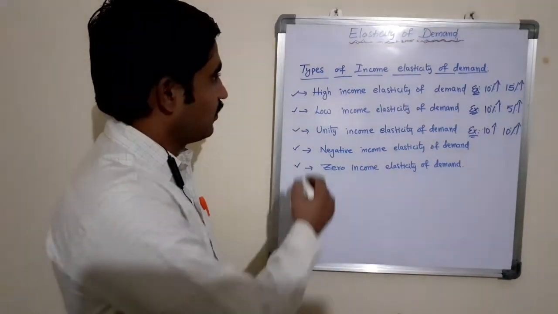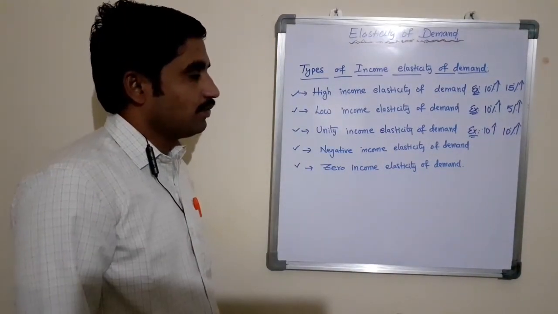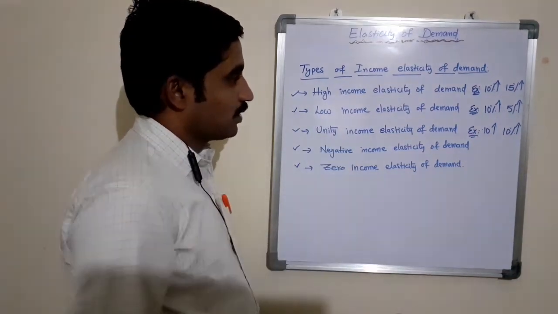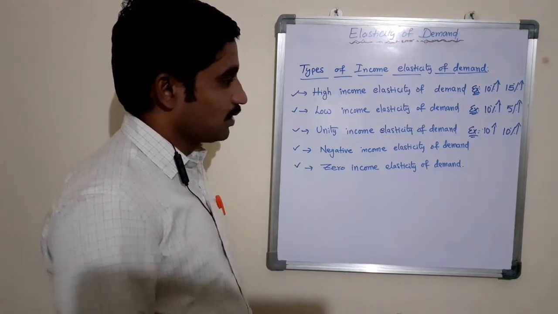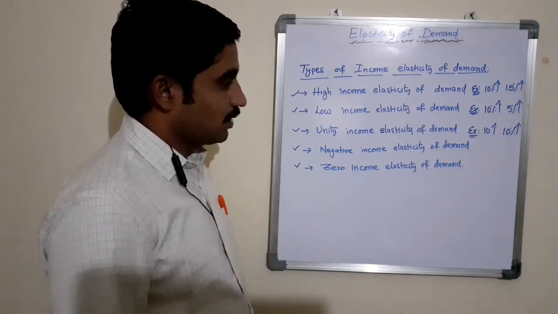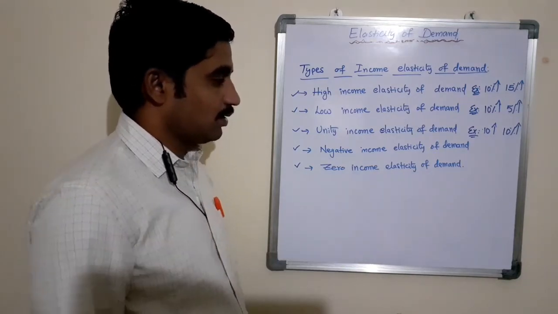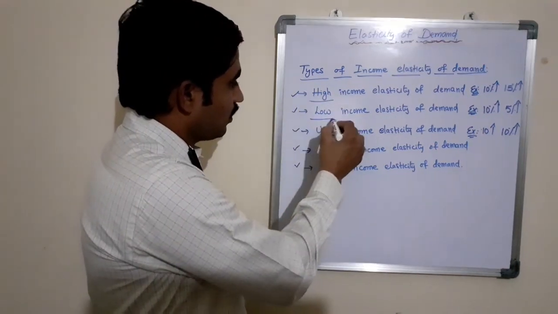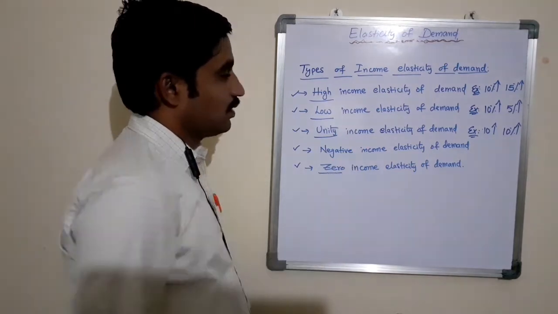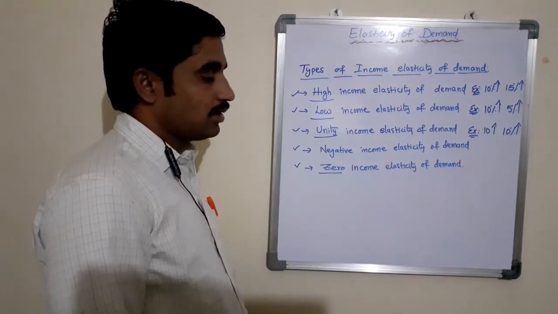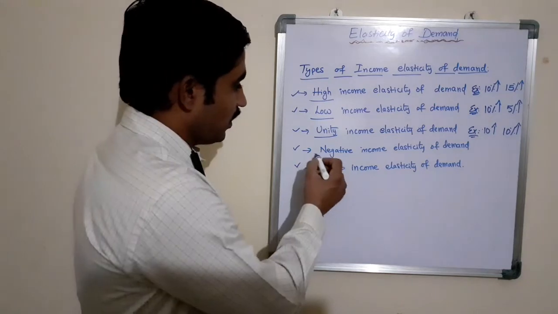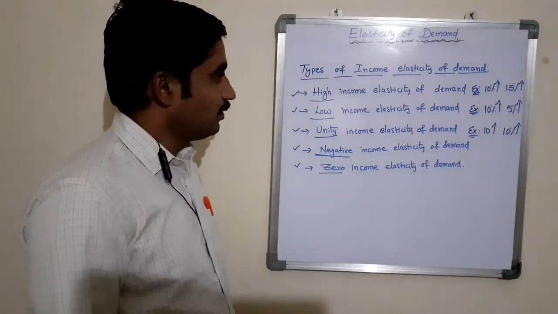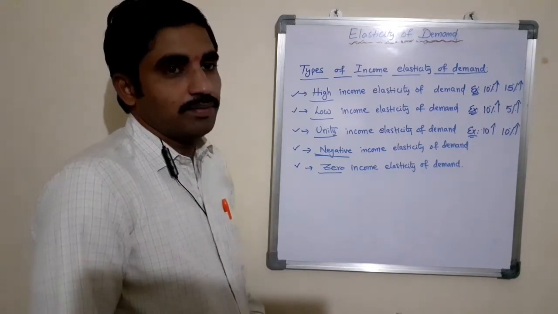So there are the 5 types of income elasticity of demand, that is high income elasticity of demand, low income elasticity of demand, unity income elasticity of demand, negative income elasticity of demand, zero income elasticity of demand. So generally, high income, low income, unity income and zero income elasticity of demand may exist. Negative may not be existing in general. So they are the 5 types of income elasticity of demand.